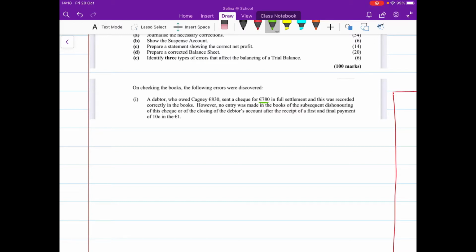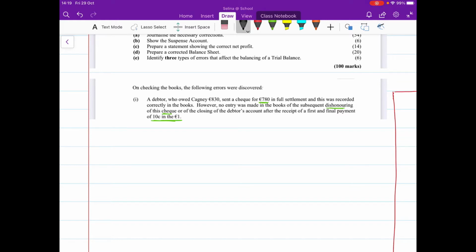This was recorded correctly in the books, so that's gone in properly. But then no entry was made in the books of the subsequent dishonouring of this cheque, which means the cheque bounced, or the closing of the debtor's account after the receipt of the first and final payment of 10 cents in the euro. So there's 3 parts to this question. The first part is the fact that they put the payment in, the cheque in, and the discount allowed correctly. So we need to show that first in our T accounts. Then that cheque was dishonoured and then a bad debt happened, but we did get paid 10 cents for every euro that they owed us, okay?